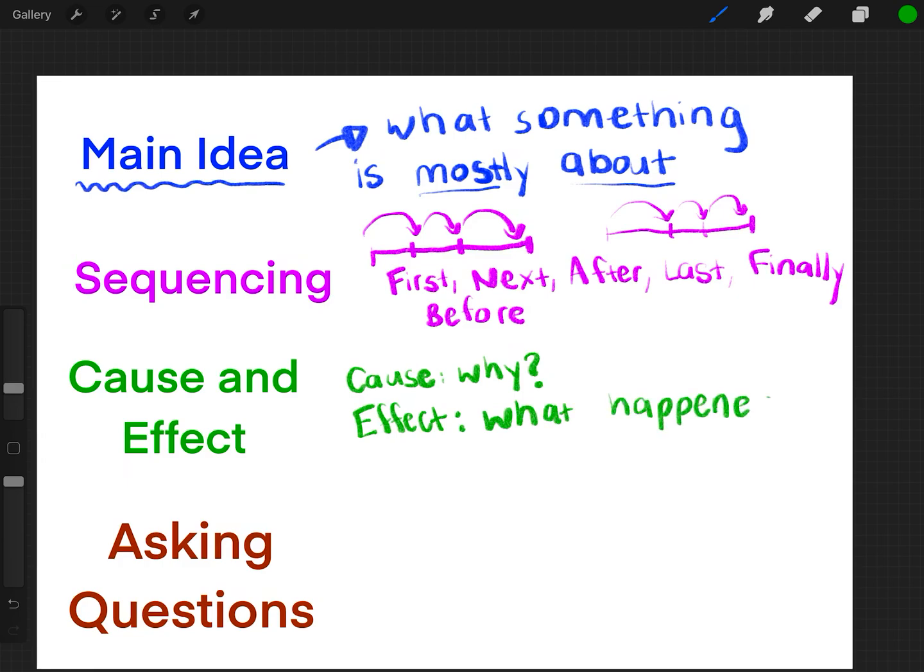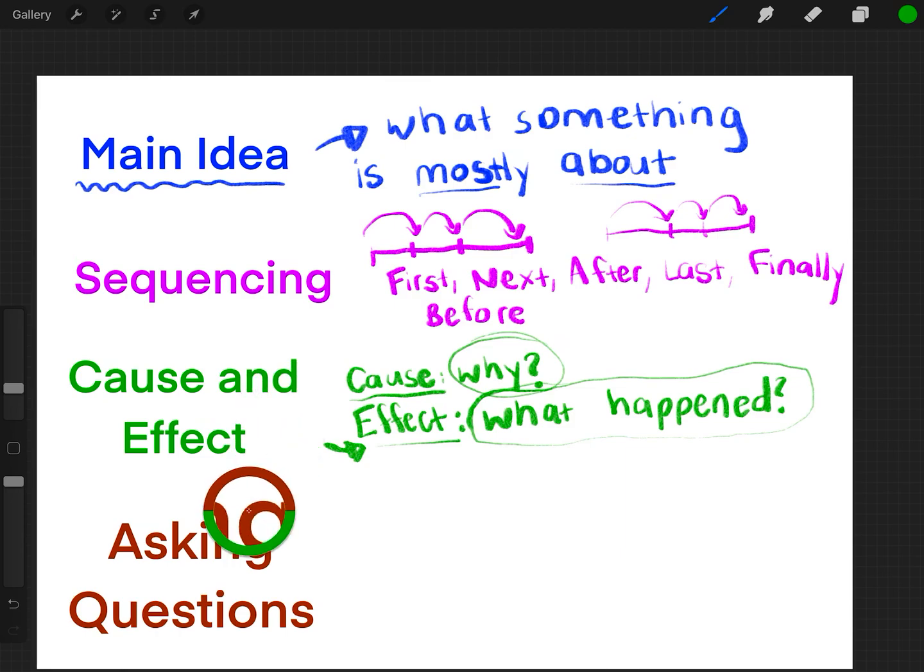There are lots of different kinds of cause and effect relationships, but sometimes when we read, we might notice that certain things make other things happen. They have a cause and effect relationship. So remember, the cause is why did it happen, what caused it to happen, and the effect is what exactly happened because of it, like our stomach ache. We would feel very, very sick. That would be our effect, and our cause would be that we ate too much candy. Cause and effect.